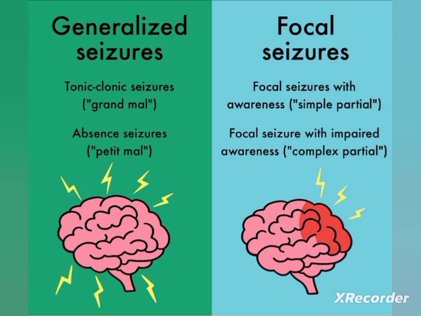In most cases, the patient loses consciousness for a few seconds to minutes. There are different types of generalized seizures: tonic-clonic seizures or grand mal seizures, absence seizure, myoclonic seizure, tonic seizures, clonic seizures, and atonic seizure.